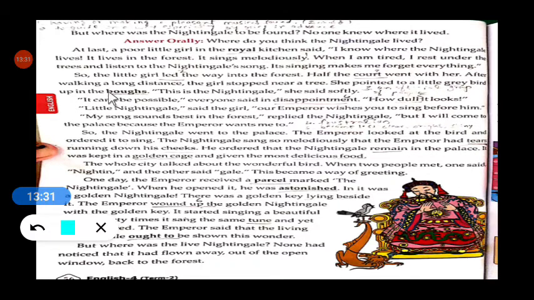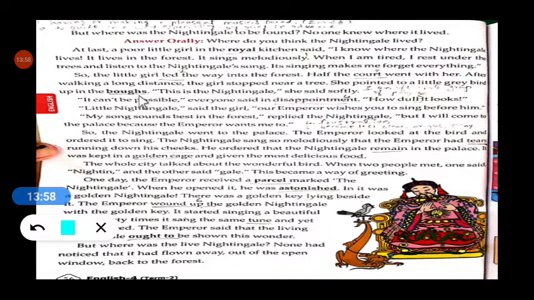So after walking a long distance, the girl stopped near a tree. The girl who was guiding half of the court, the official people of the palace, stopped near the tree and pointed to a little gray bird up on the boughs.